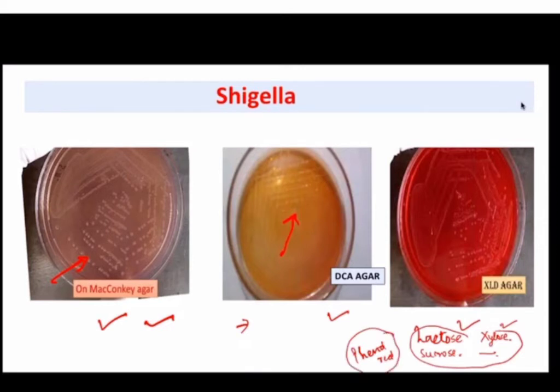Phenol red क्या करता है जब acidic reaction होता है, phenol red changes into yellow color. Okay. So बाकी जो enteric pathogens हैं, which are lactose fermenter or xylose fermenter or sucrose fermenter, they will जो commensals हैं, उनकी जो colonies हैं, they will be pale or yellow. But for Shigella, the colonies will be pink. So उल्टा हो रहा है, ठीक है? Because the indicator is different. So McConkey and DCA में जो colonies हैं Shigella की, that will be pale, and XLD में जो colonies हैं, that will be pink. Okay.